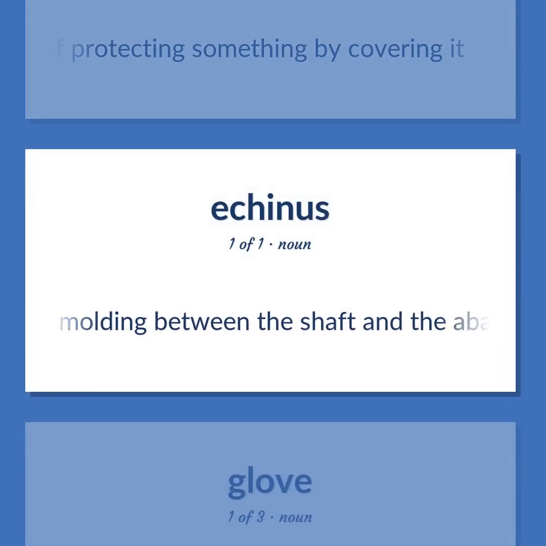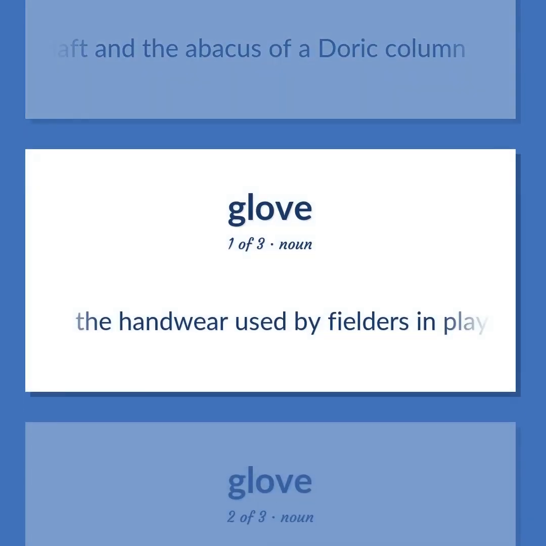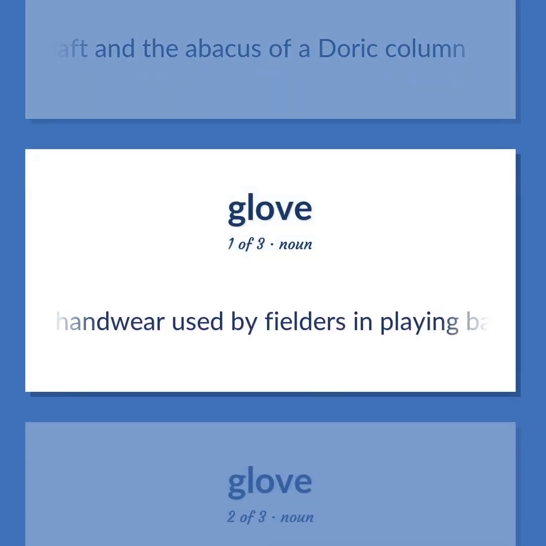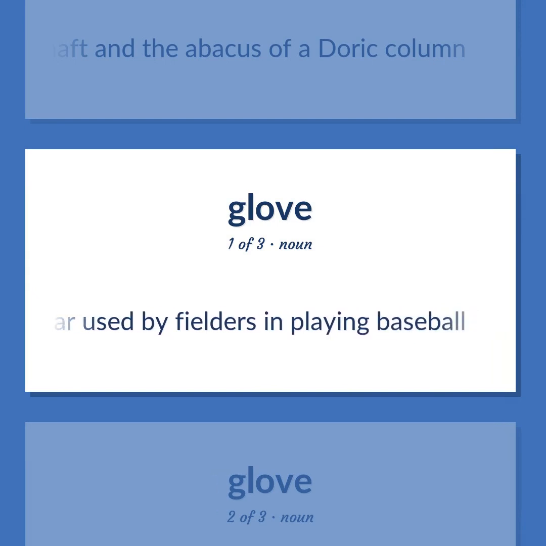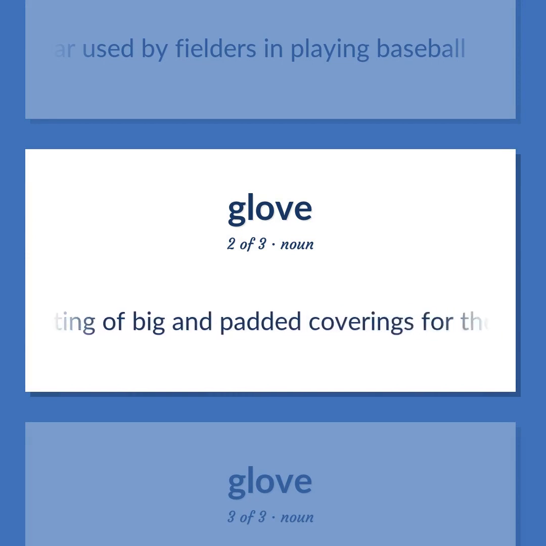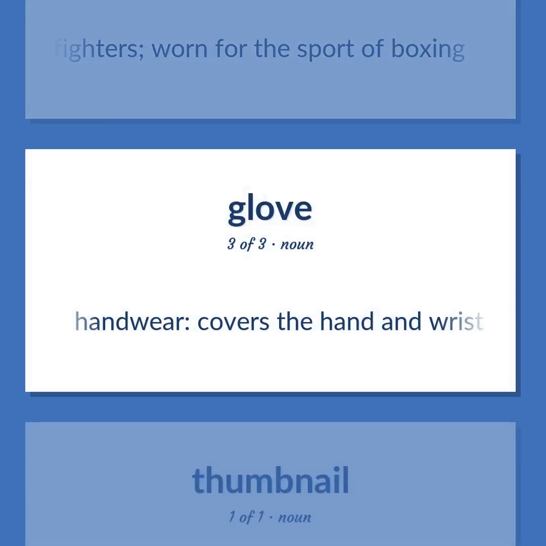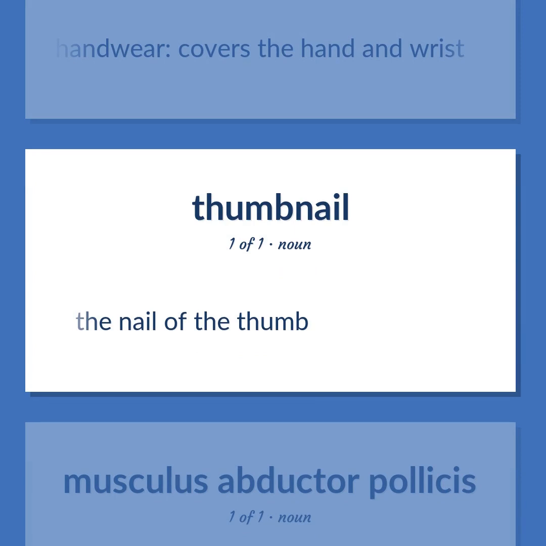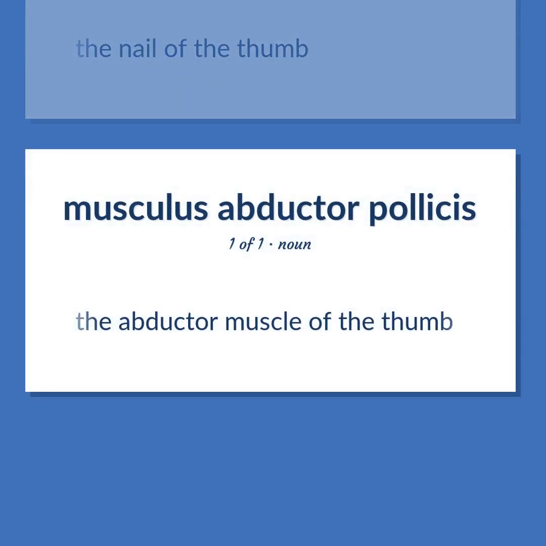Ovalo molding between the shaft and the abacus of a Doric column. The handwear used by fielders in playing baseball. Boxing equipment consisting of big and padded coverings for the fists of the fighters, worn for the sport of boxing. Handwear. Covers the hand and wrist. The nail of the thumb. The abductor muscle of the thumb.